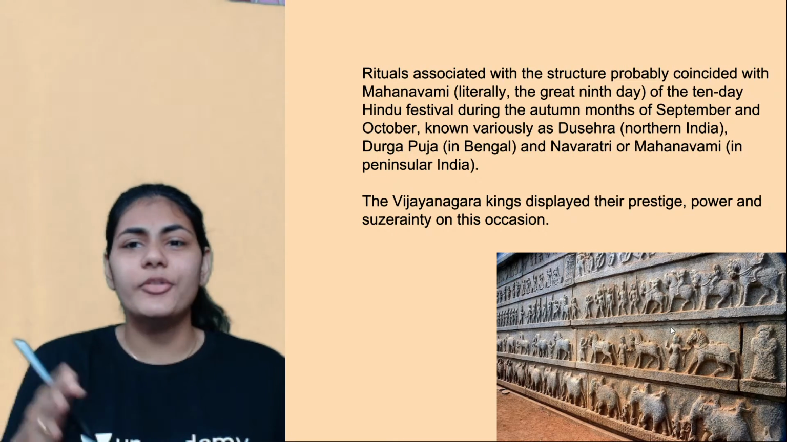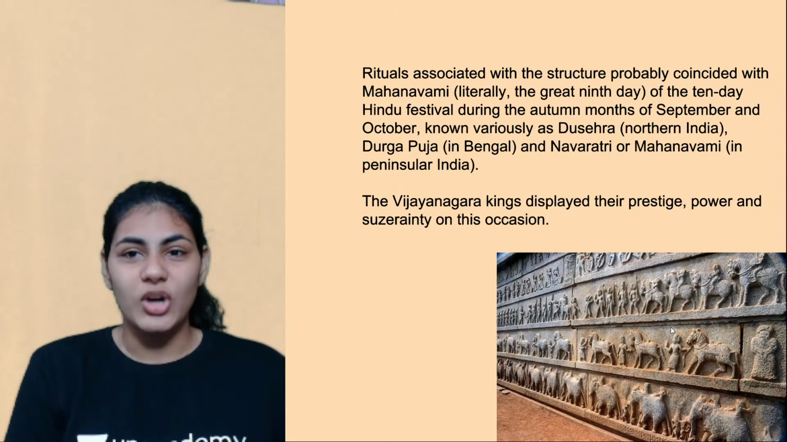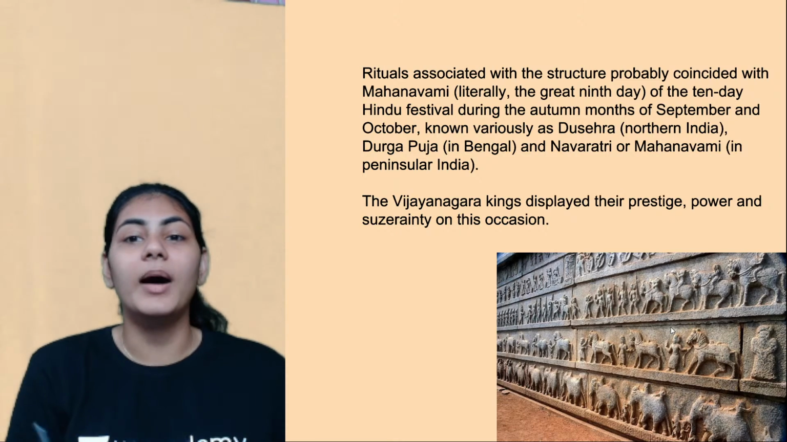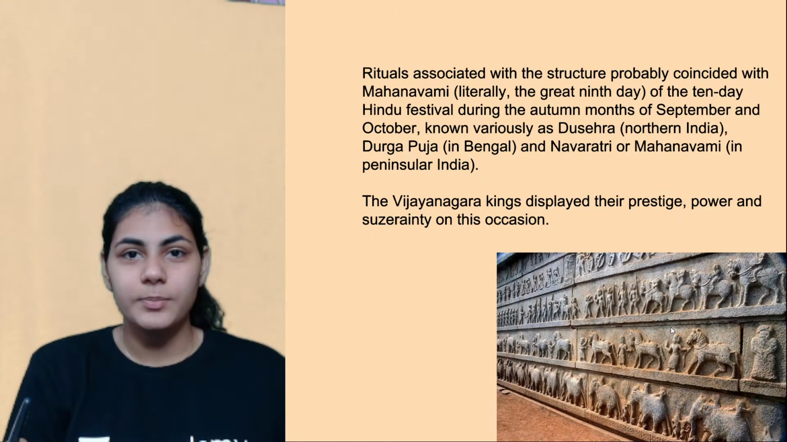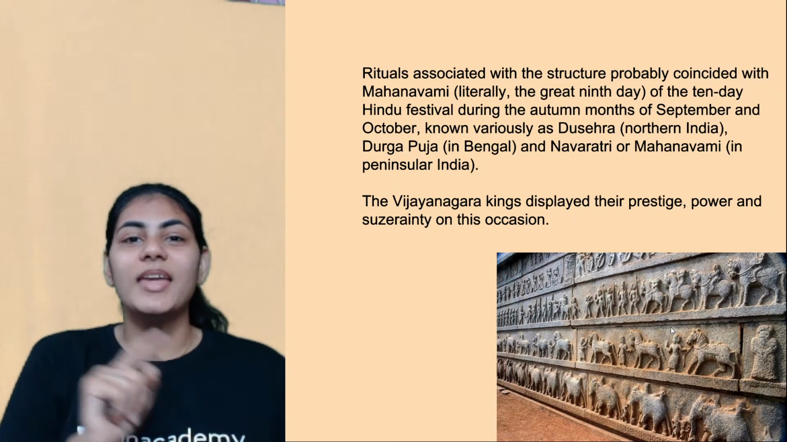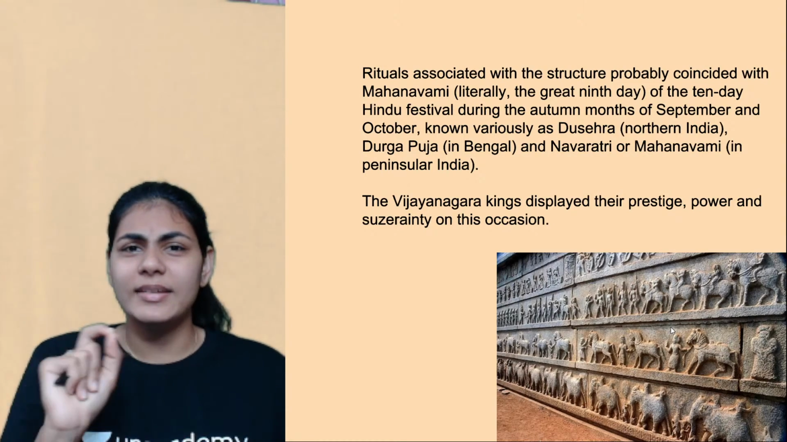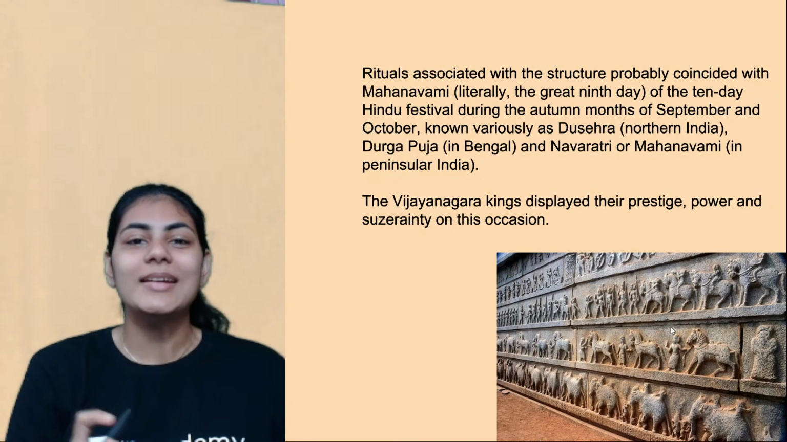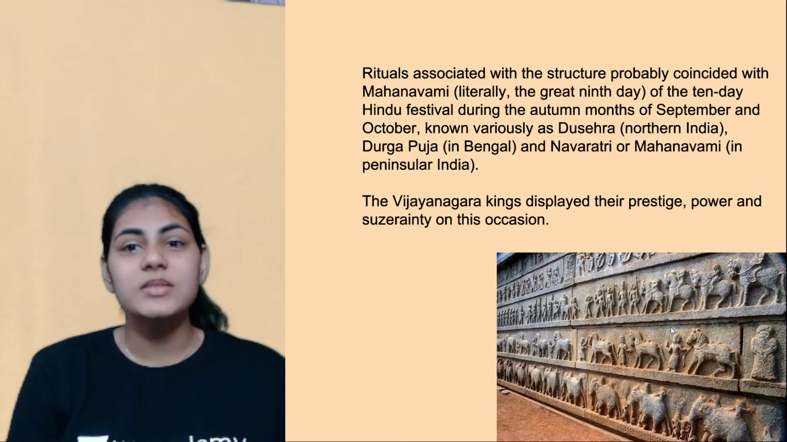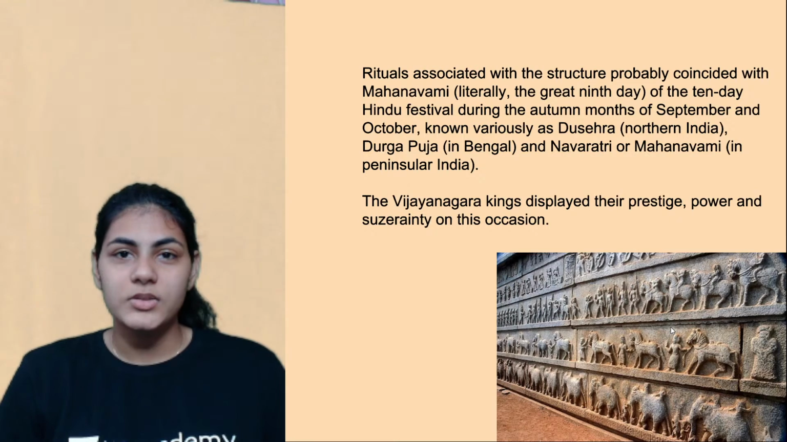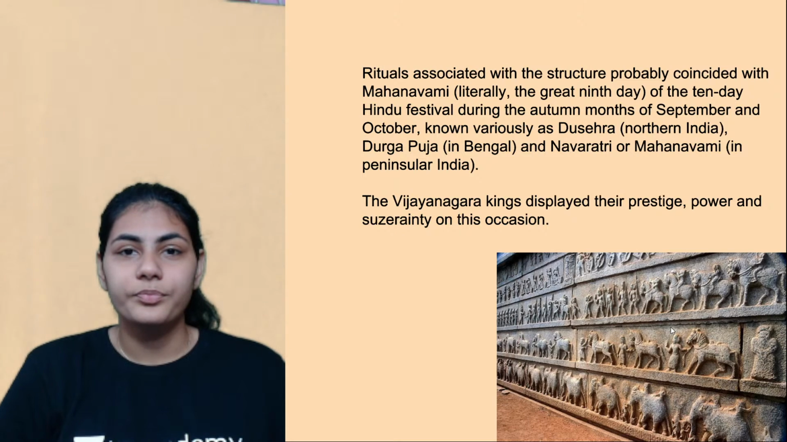So these are different names for the Dashara festival, right? Rituals associated with the structure probably coincided with the Mahanavami. Usually there are rituals happening at this place, at Mahanavami Dibba, and they correspond to the 9th day of the Dashera festival, which is called the Navami, right? Because they are corresponding, that is how the historians have named this Mahanavami Dibba. So that's the whole origin story of the name of this place, right?